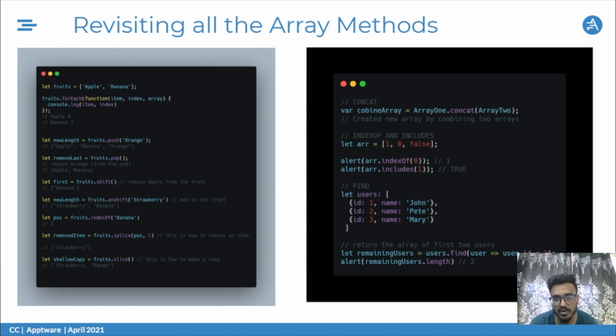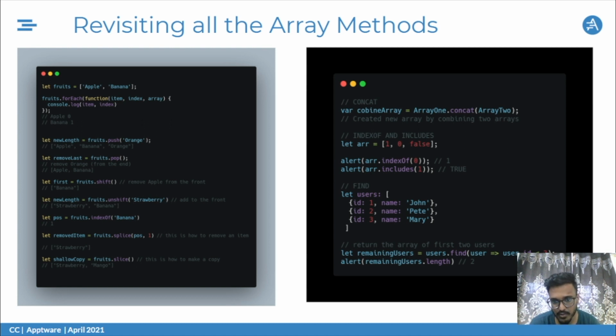Next we have indexOf and includes. indexOf tells us the index of the entry that is part of that array. includes will return just the boolean value, true or false, depending on whether it is part of the array. Another thing about indexOf is it returns -1 if that particular entry is not part of the array. Remember indexOf and includes right now because there's a question coming after this. Then we have the find function.